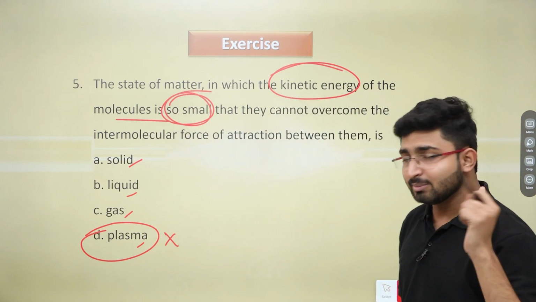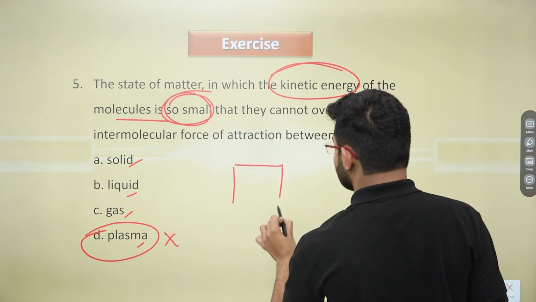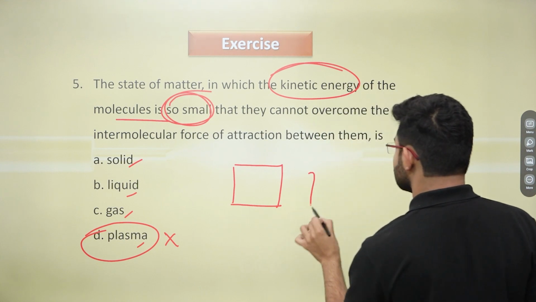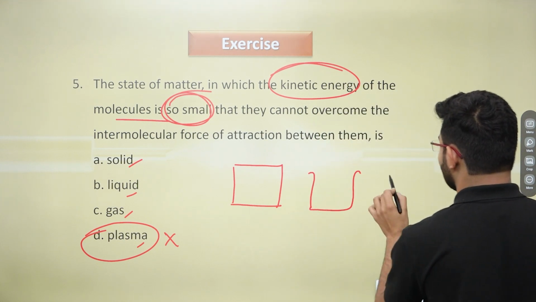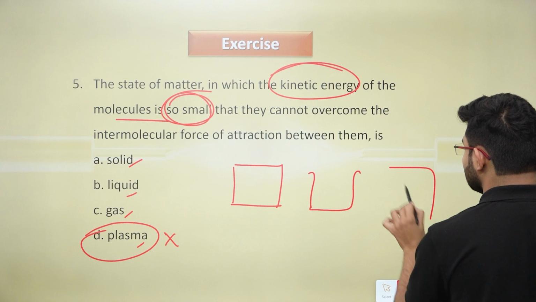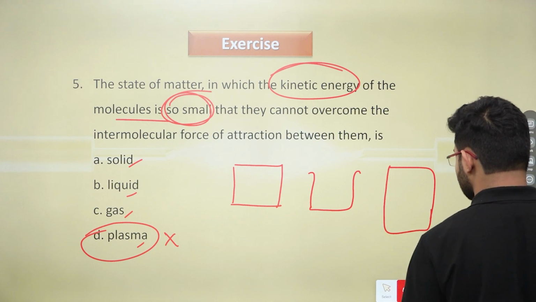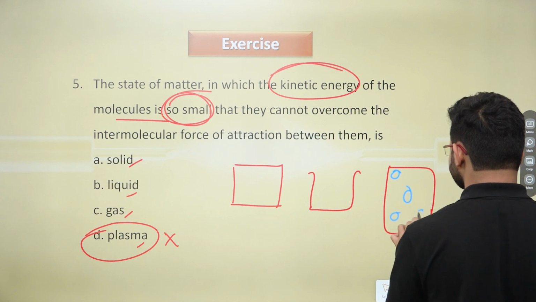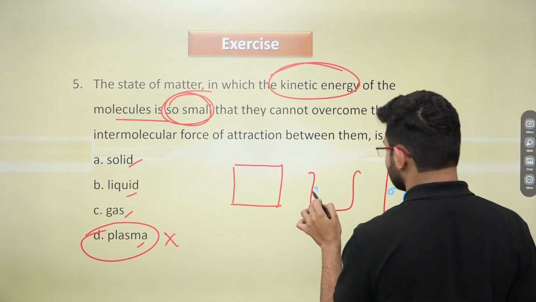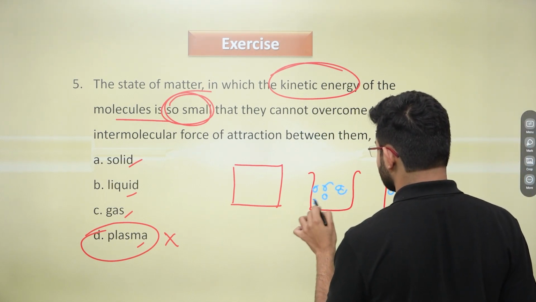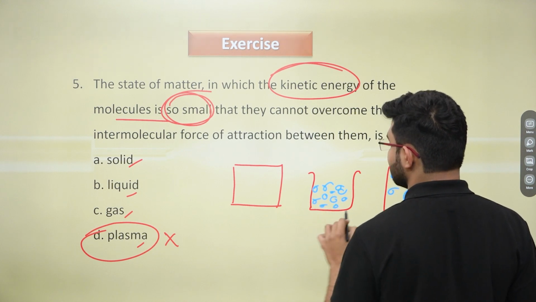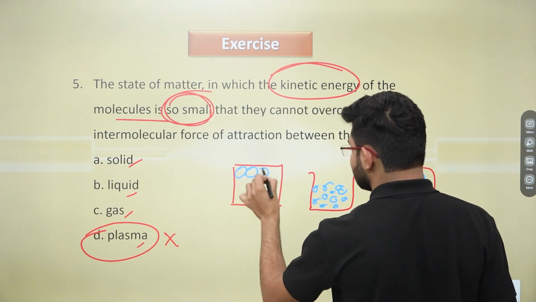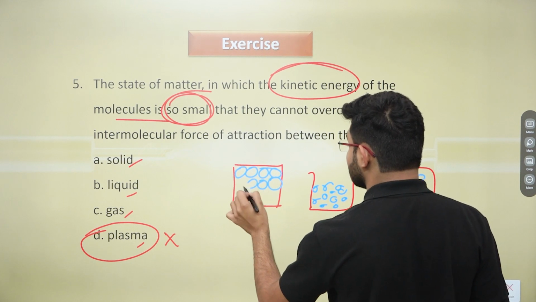Now there is a point, let me just clear you. This is solid, this is liquid, and let's say this is a container in which I have gaseous molecules, right? I'm just taking molecules like this. And this is liquid and this is solid.